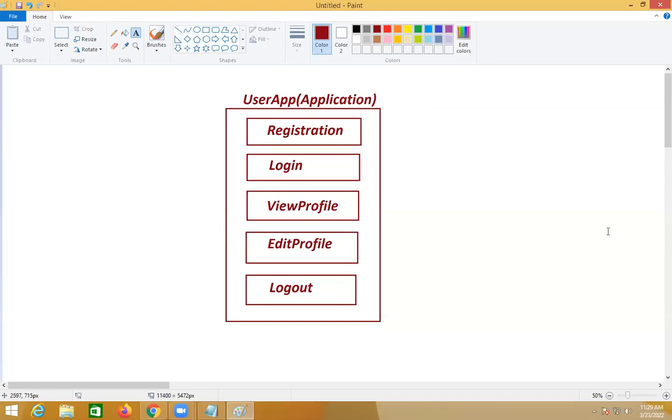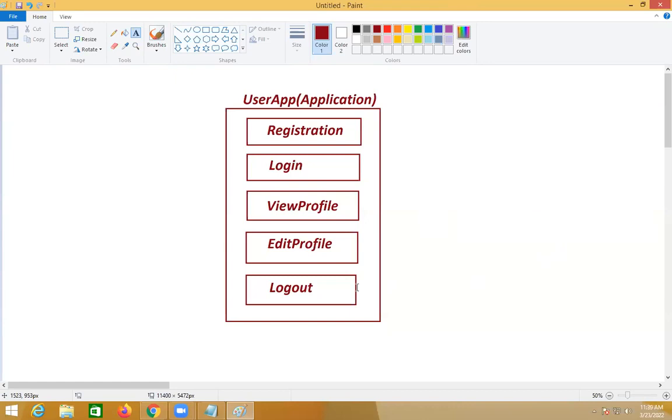Registration, login, view profile, edit profile, logout. Sir, application means many applications will be there: standalone applications, web applications, enterprise distributed applications, mobile applications, categories like this. We do not write those categories in your starting stage. In the middle, when the servlet programmer comes, we write them.